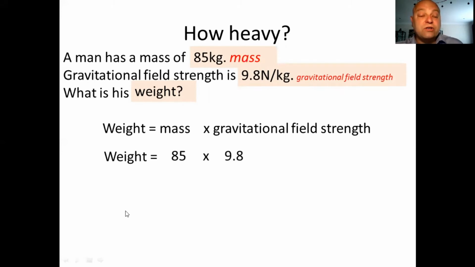Using your calculator, quite simple. Just put the numbers in. Comes out as 833. Almost finished. The last, most important step of this really is the unit. Weight is a force. Weight is measured in newtons. So that is how you do those problems.